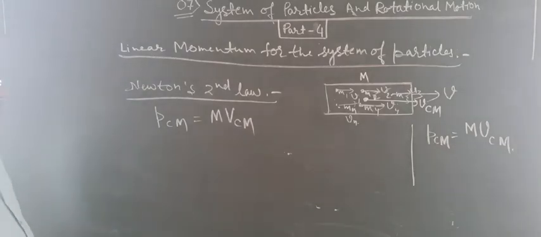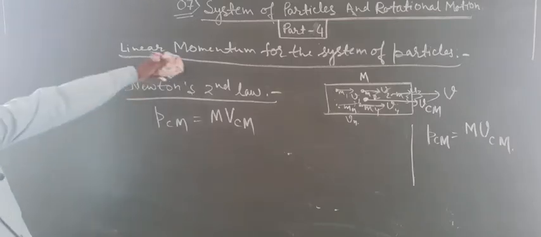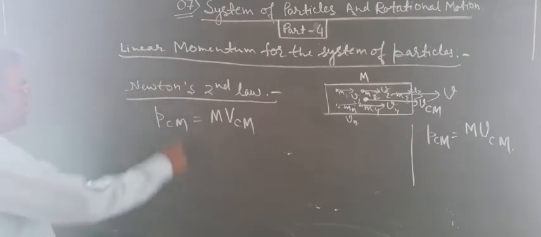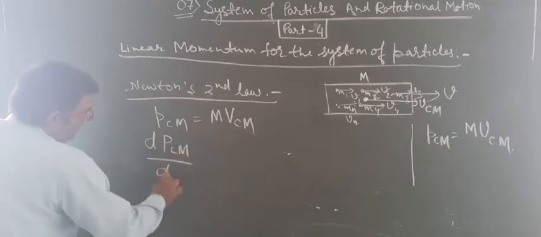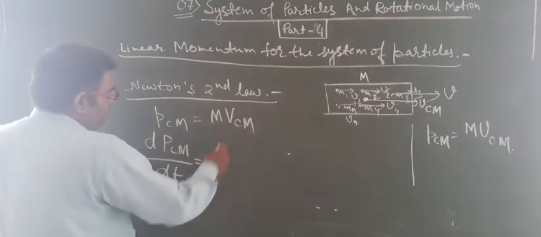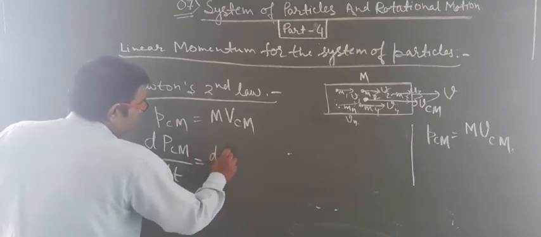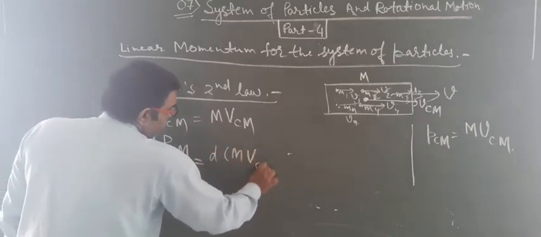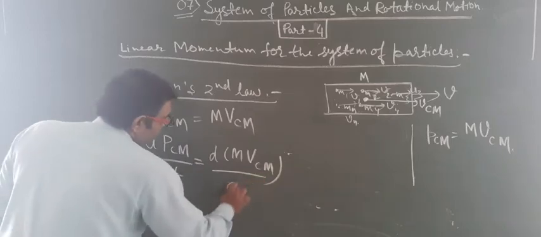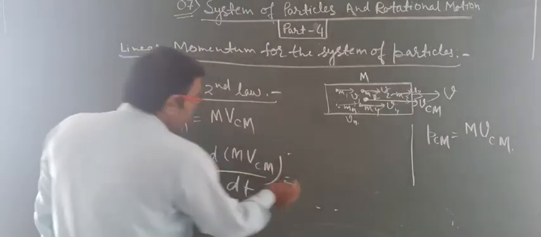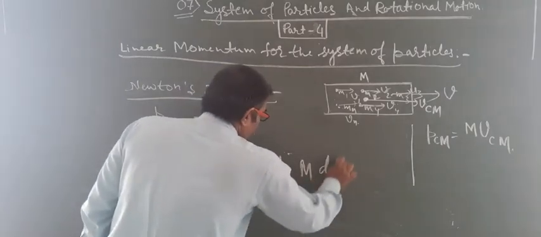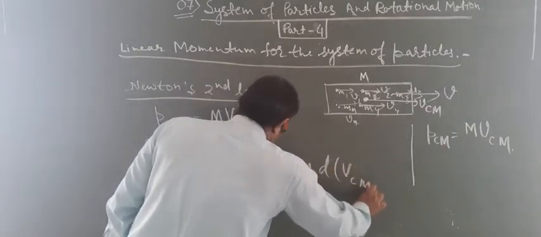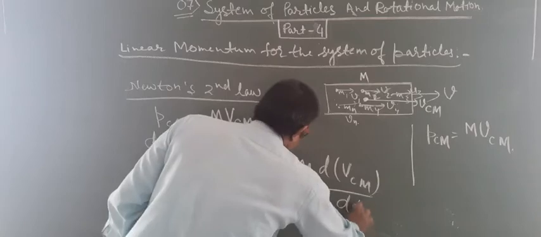Now differentiating this linear momentum with respect to time, since we are discussing linear momentum, dPCM upon dt is equal to d(M VCM) upon dt, and as mass is constant, it can be taken out, so it is M dVCM upon dt.